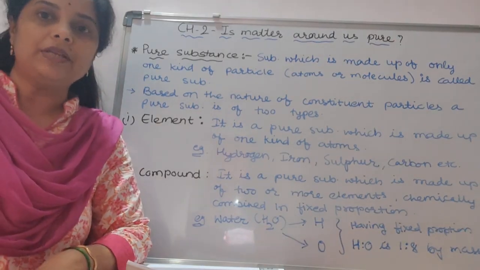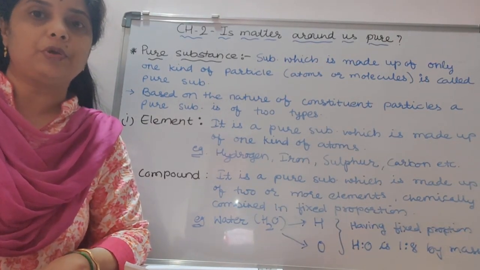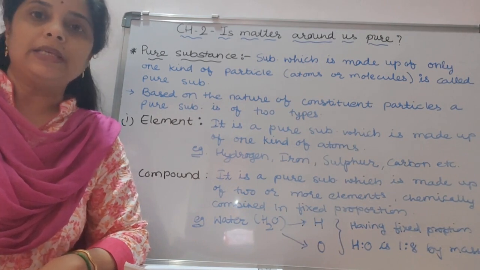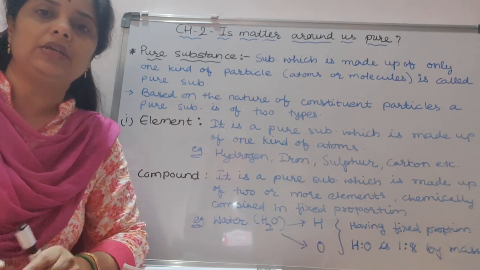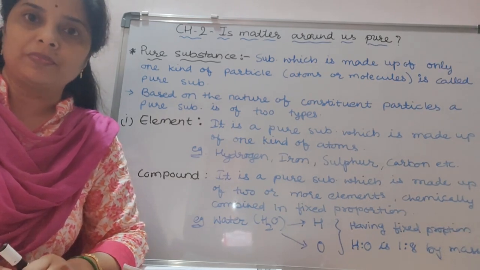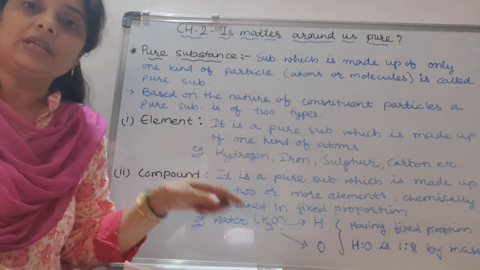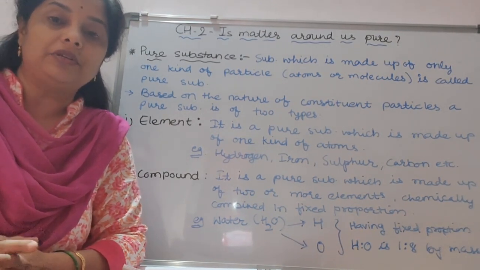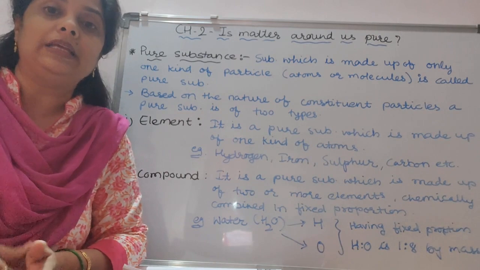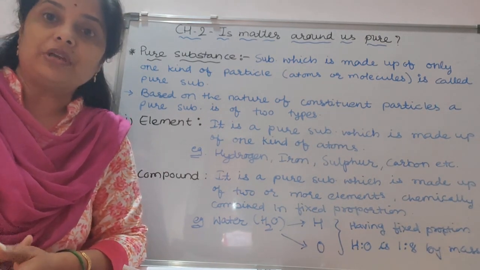Now come to the main topic. First main topic, pure substance. In day-to-day life we consume so many things. We consume milk, ghee, oil, juice, whatever. While purchasing anything, we check the purity. Either it is jewelry or any eatable item, we check purity.